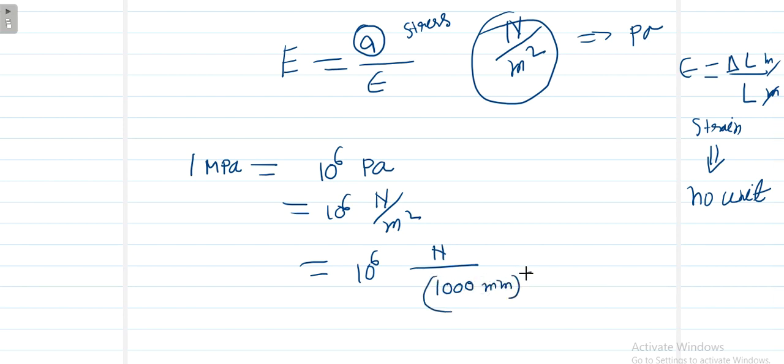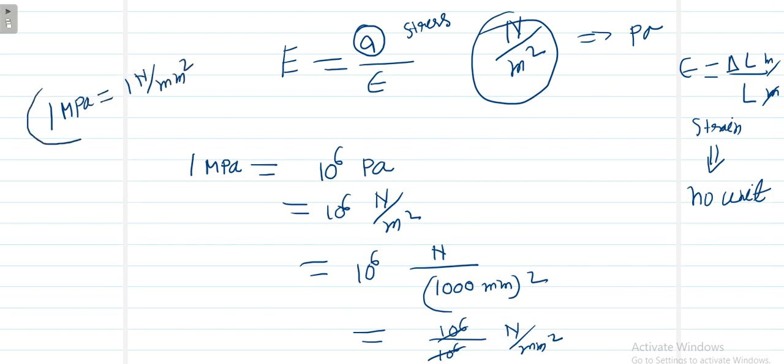So if we square it, we will get 3 zeros, and while squaring we will get another 3 zeros, right? So 10 to the power 6 at the top and 10 to the power 6 at the bottom, ultimately this will cancel out and we get Newton per mm square. So we get 1 megapascal is equal to 1 Newton per mm square. This is a widely used unit for determination of stress or Young modulus. So this one relationship you have to remember from the exam point of view.